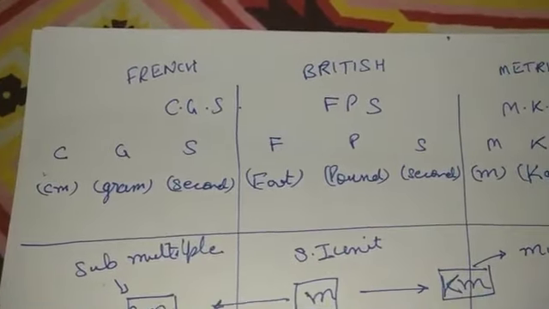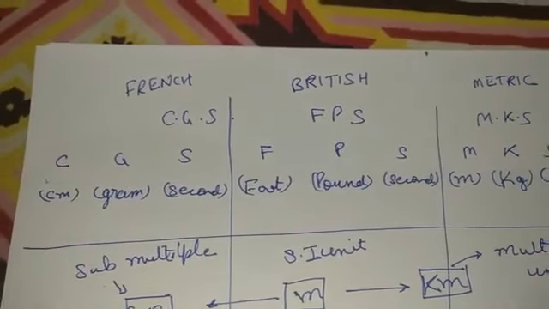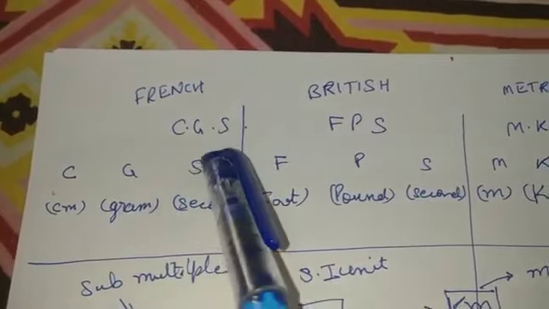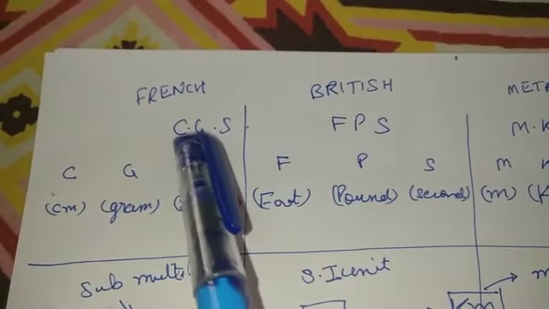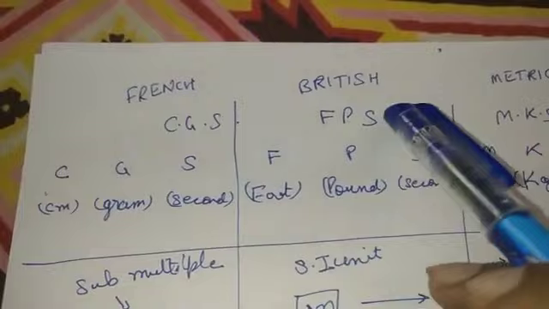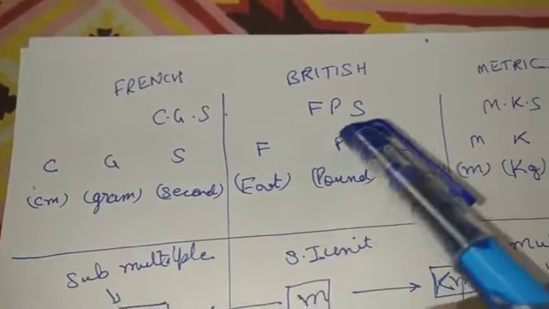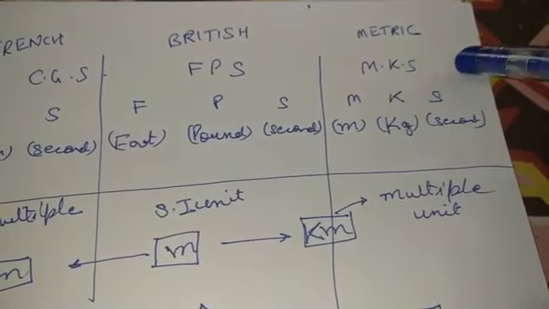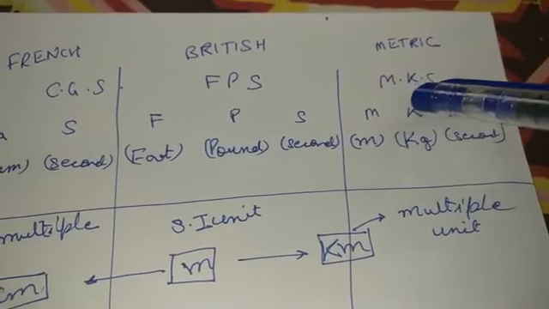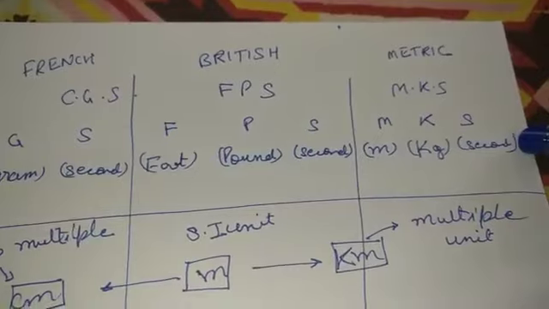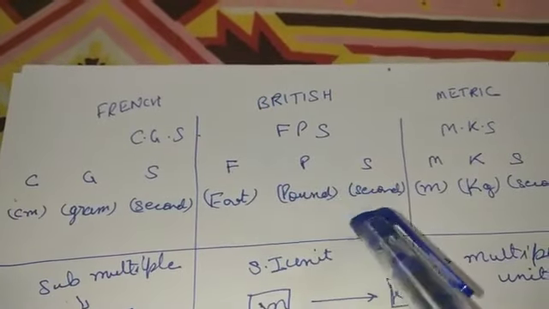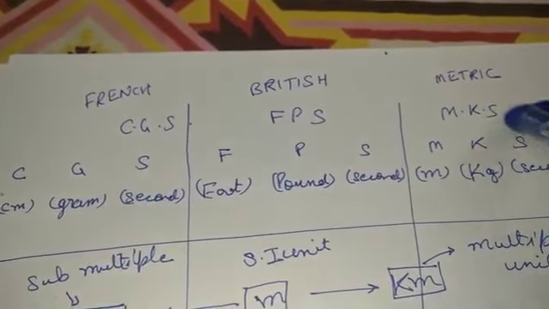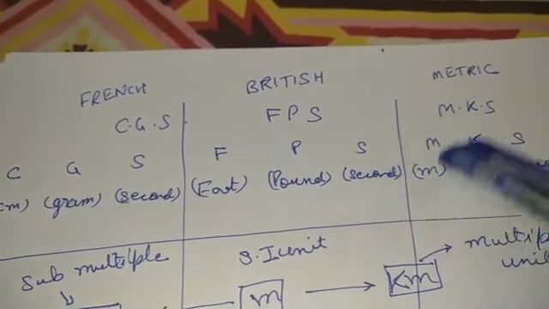Now in the CGS system, that is the smaller unit that we use. C stands for centimeter, G stands for gram and S stands for second. So that is what makes it CGS. British FPS, where F stands for foot, P stands for pound and S stands again for second, and MKS stands for M as meter, K as kilogram and S as seconds. So these are the three different forms. Basically we use the MKS form for representation of any particular basic unit. These are the basic ones.